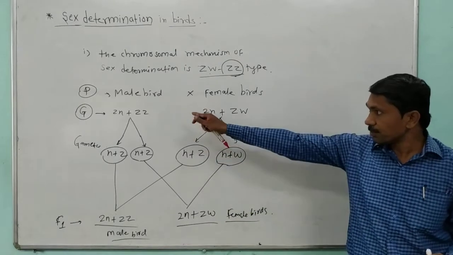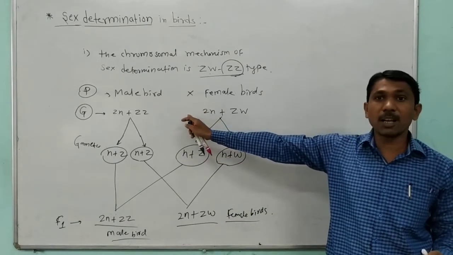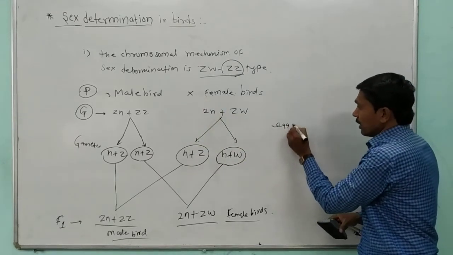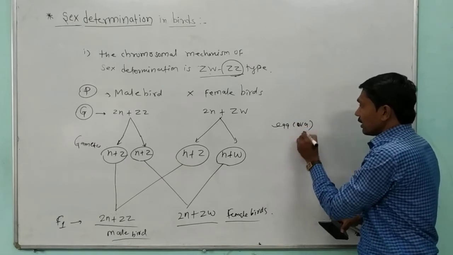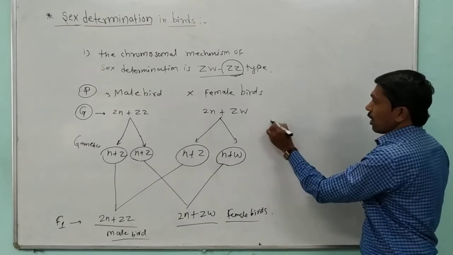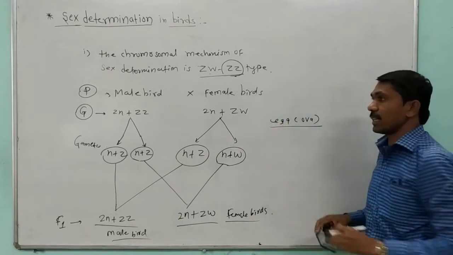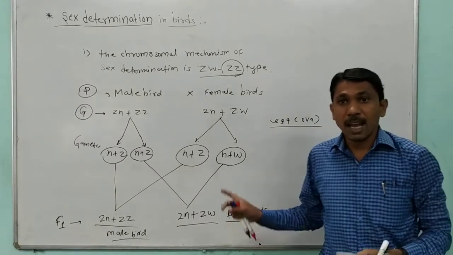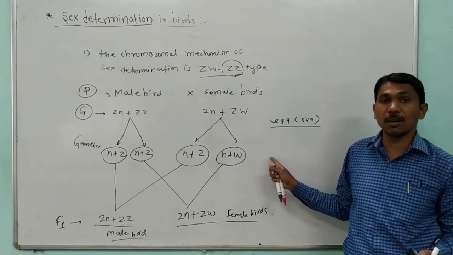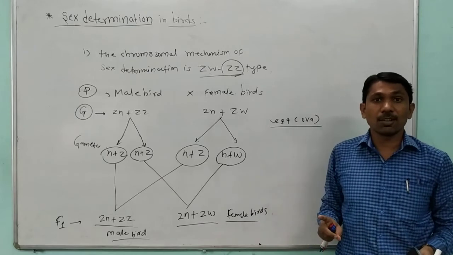Okay, so the sex of the birds depends upon the kinds of egg or ova of the female bird, because the female has heterogametic types of chromosomes. As compared to the human being, where the sex depends upon the kinds of sperm, because in the human being there are X and Y chromosomes.